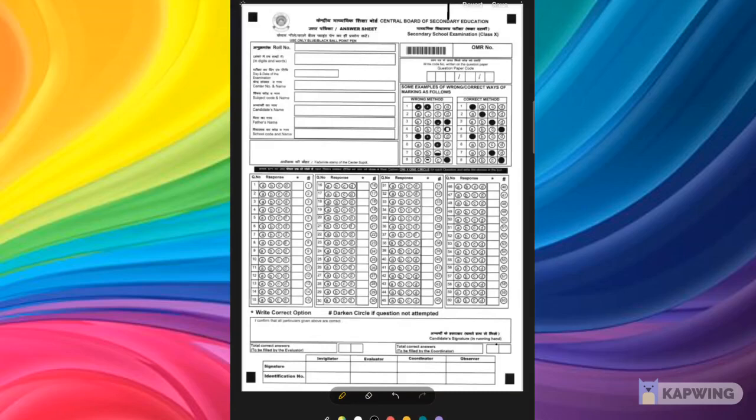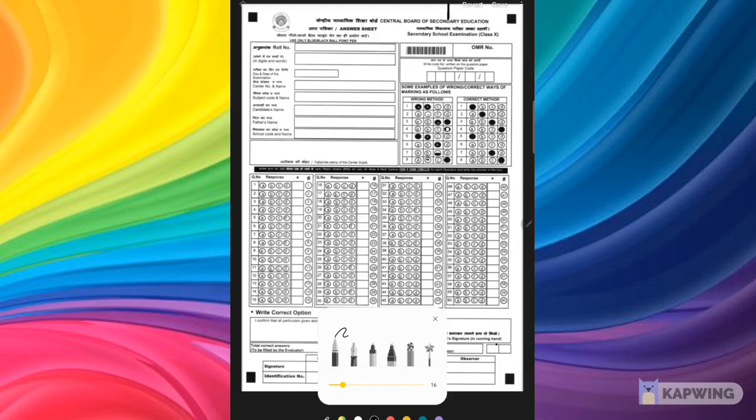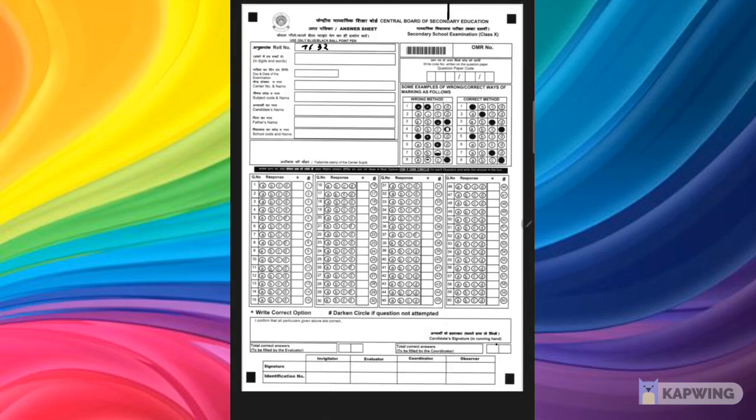This is the OMR sheet as I discussed. Now you can see very well that this portion particularly is written roll number. So whatever your roll number, 7, 6, 3, 2, whatever. And then it is written in digits and words here. Then date of the examination is here. Center code number and name is here. Subject code is here. Candidate's name is here. Father's name is here. And school code and name is here.